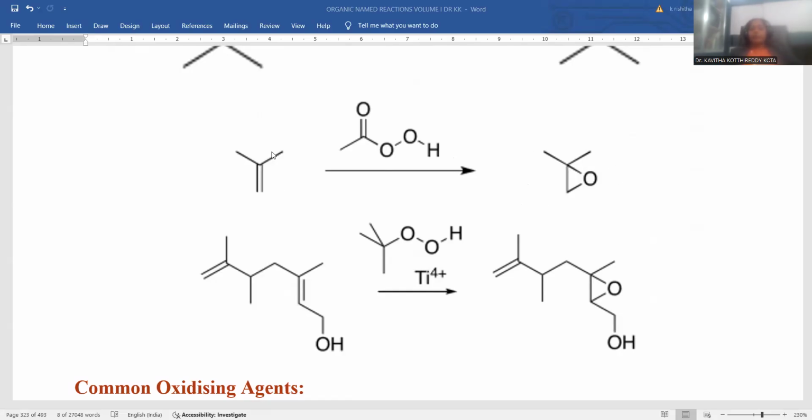Wherever functional groups or side chains are present, we are not supposed to disturb anything; only the double bond is our focus to add the oxygen, giving rise to the epoxide as the final product. This is the way epoxidation takes place.